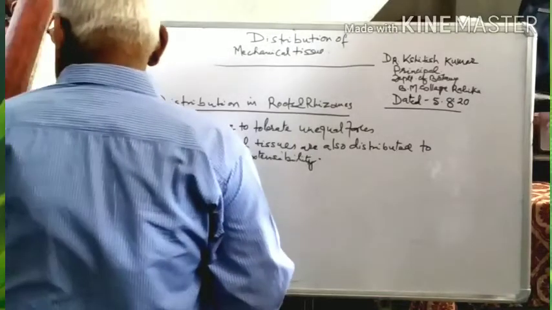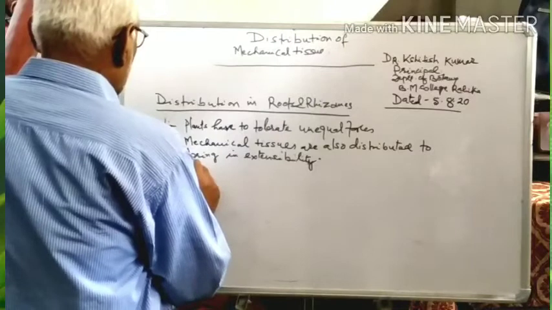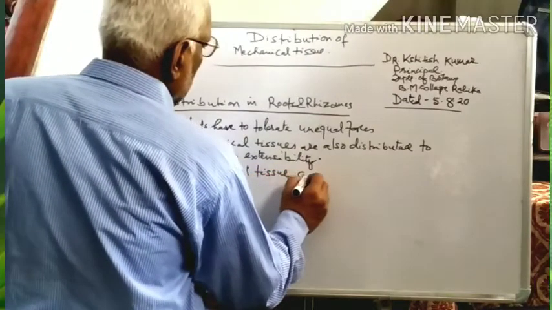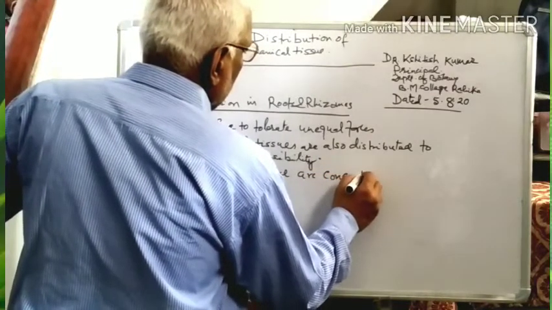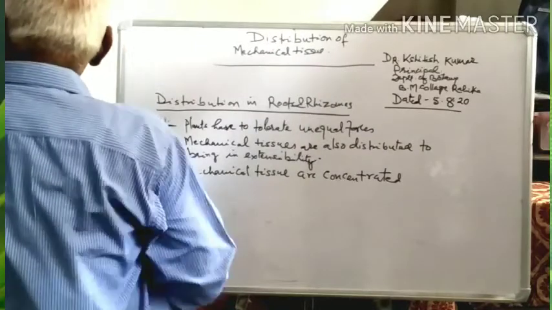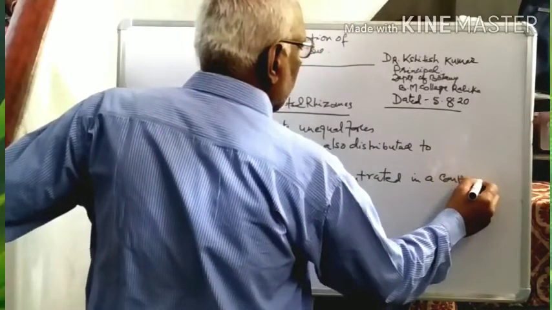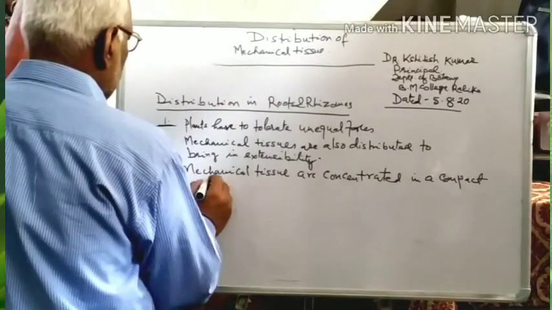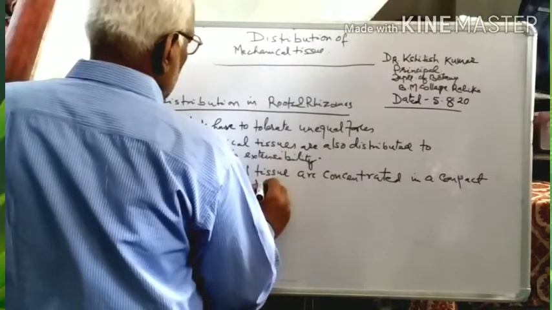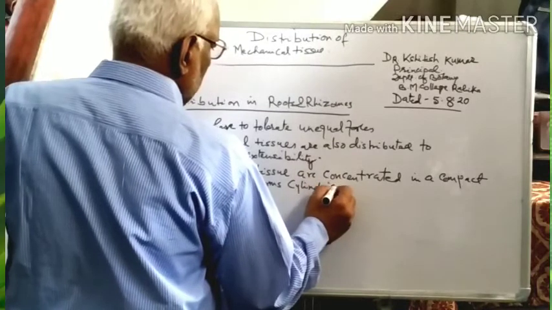The next is that the mechanical tissue is concentrated in a compact structure and forms a cylindrical strand.